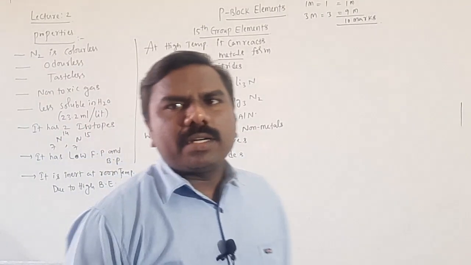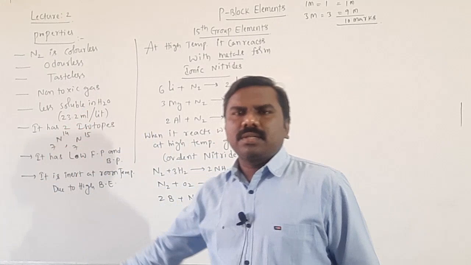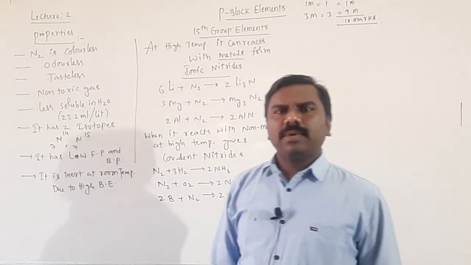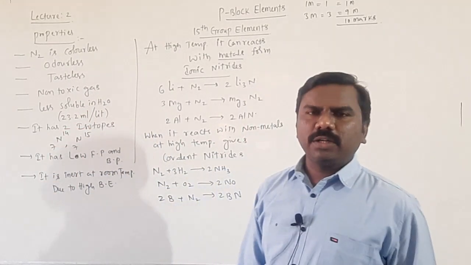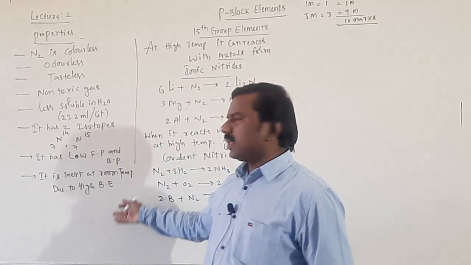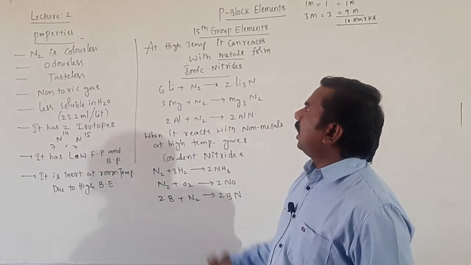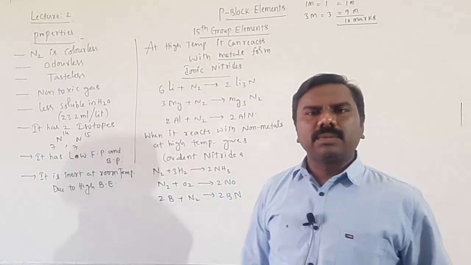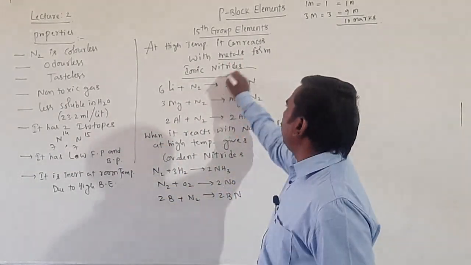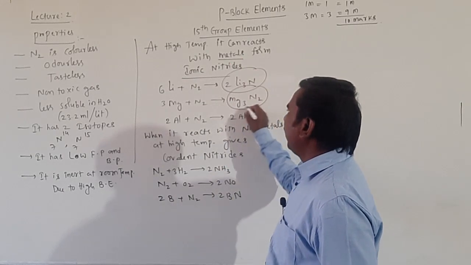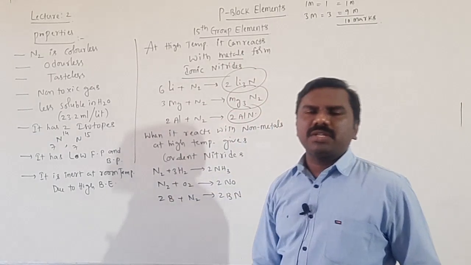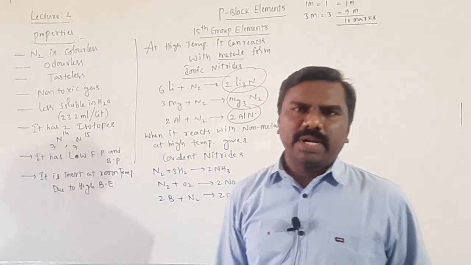So these are the points I told you: colorless, odorless, tasteless, non-toxic, less soluble, low boiling point, low freezing point. It has only 2 isotopes, and is inert at room temperature because of the triple bond. At high temperature it reacts with metals, forming ionic nitrides: lithium nitride, magnesium nitride, and aluminum nitride.